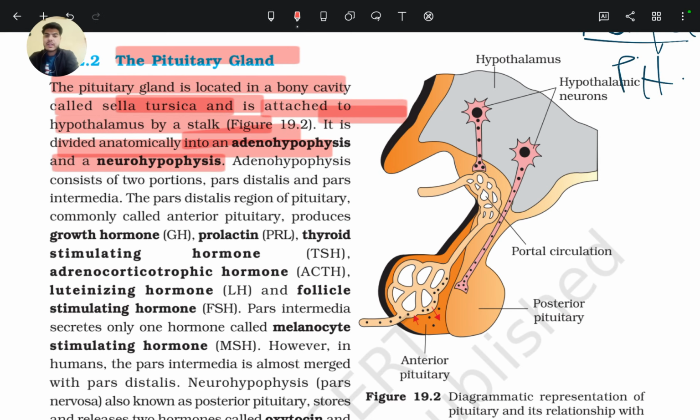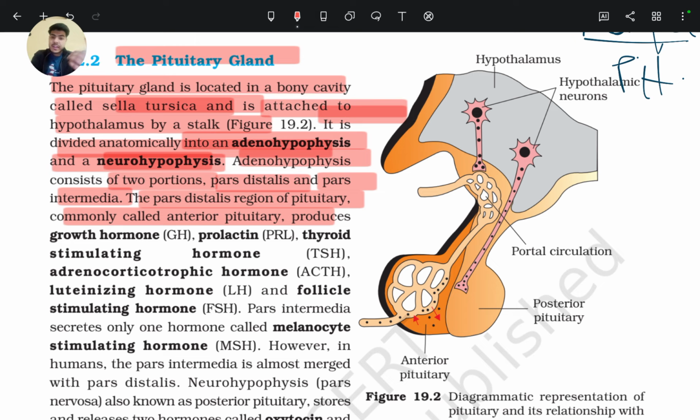So the pituitary is anatomically divided into adenohypophysis and neurohypophysis. Adenohypophysis consists of two portions, that is pars distalis and pars intermedia. The pars distalis region of the pituitary is commonly called the anterior pituitary, because pars intermedia is almost merged into pars distalis.